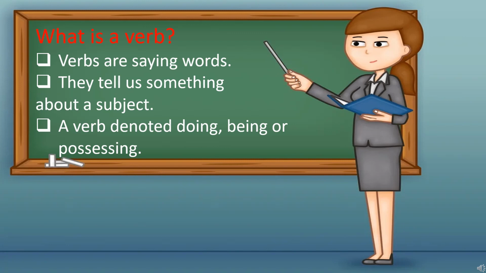What is a verb? Verbs are saying words. They tell us something about a subject. A verb denotes doing, being, or possessing.